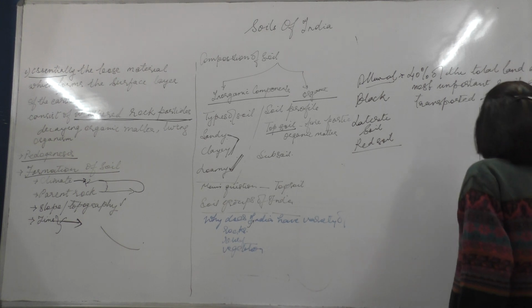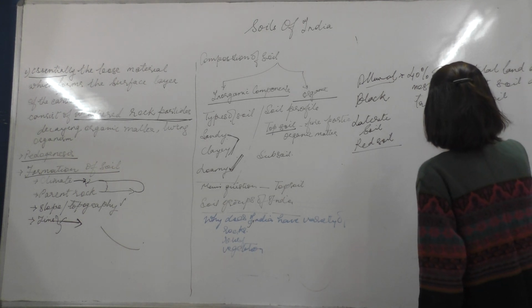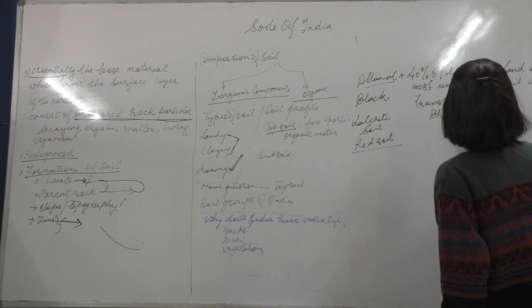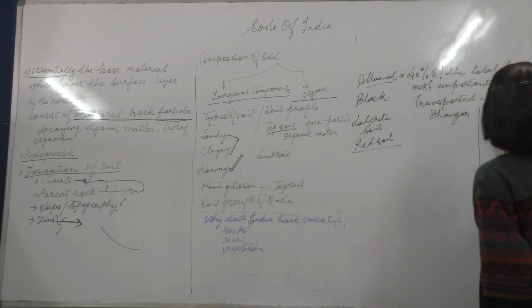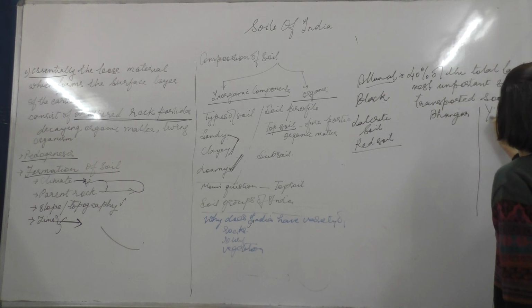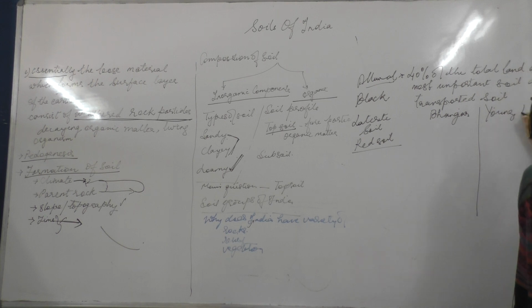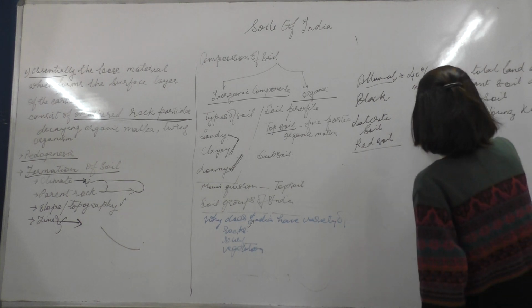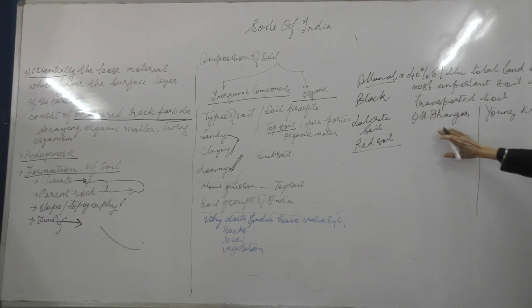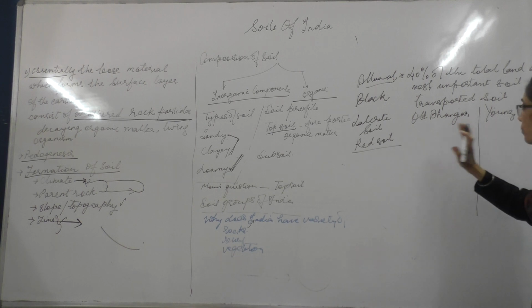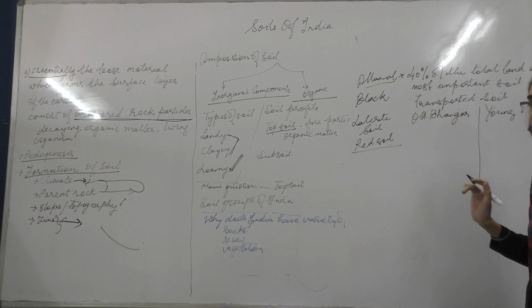When we classify this, we call it old bhangar and young khadar soil. Now first understand how this is formed.